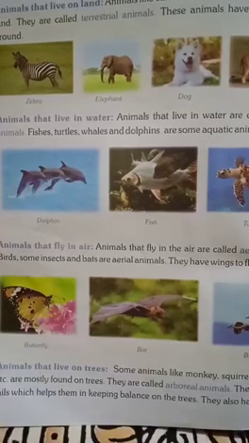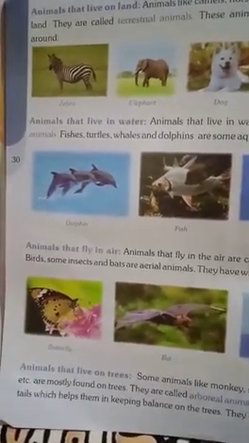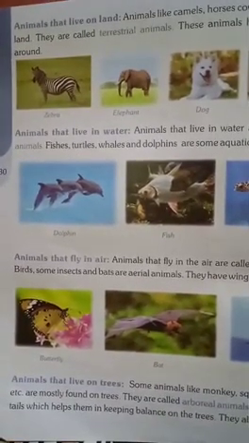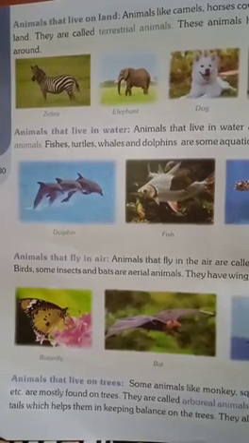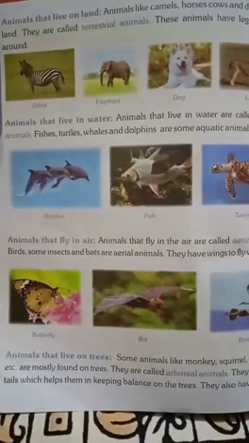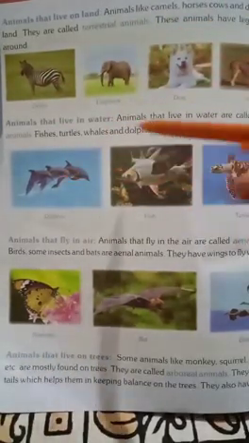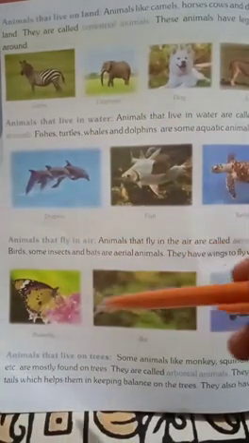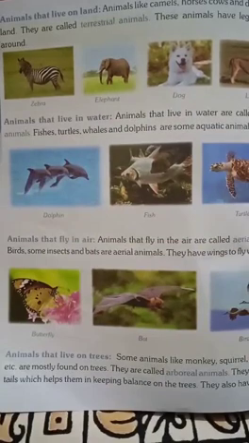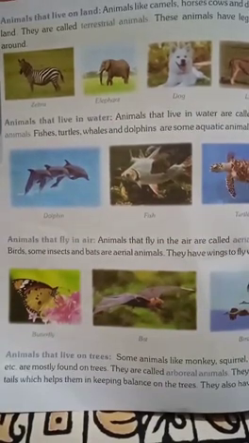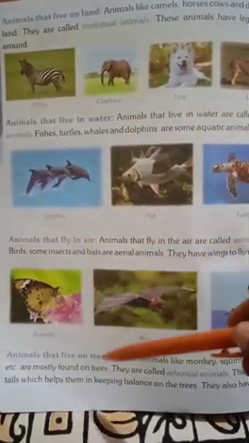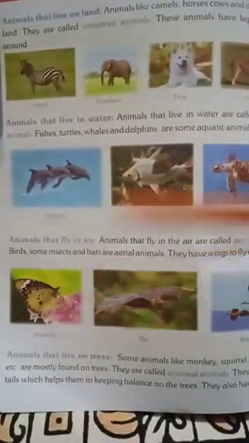Here we can see how the animals live. Some of the animals live on the land, live in the water, animals that fly in the air, animals that live on the trees. These are the categories where the animals will be living. We have land, water, air, trees. These are the places where the animals are living.